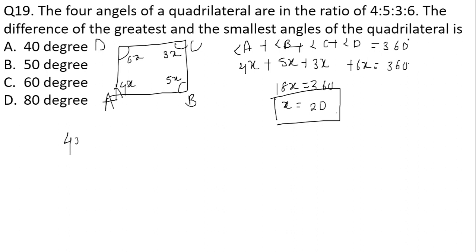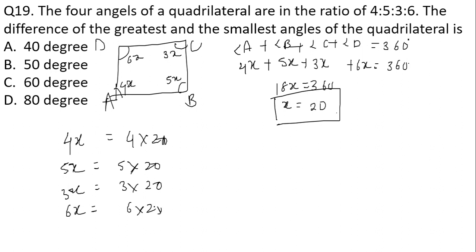What will be the value of 4x then? 4 into 20. The value of 5x is equal to 5 into 20. The value of 3x is going to be 3 into 20. The value of 6x is going to be 6 into 20. Okay, so this will give me 80, 100 degree, 60 degree and 120 degree. They have asked us to find the difference between the greatest and the smallest angle.